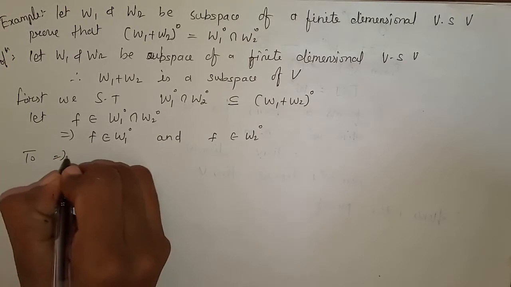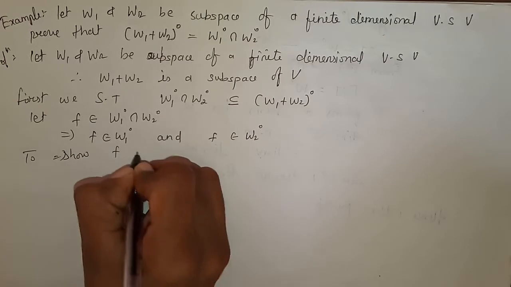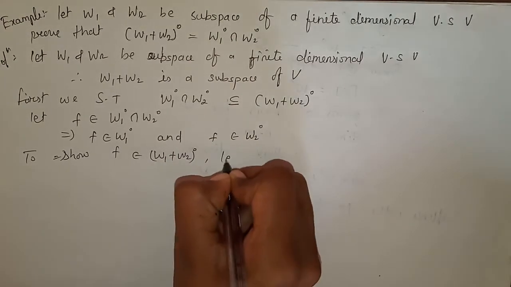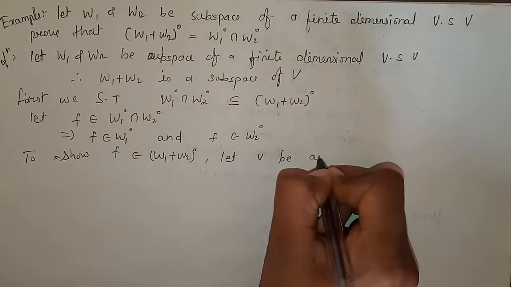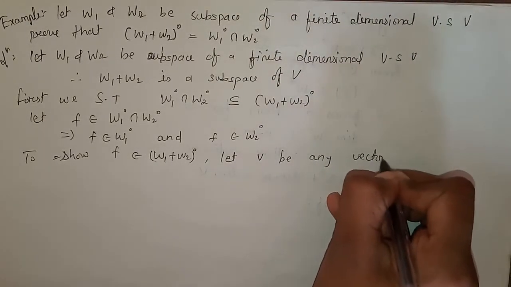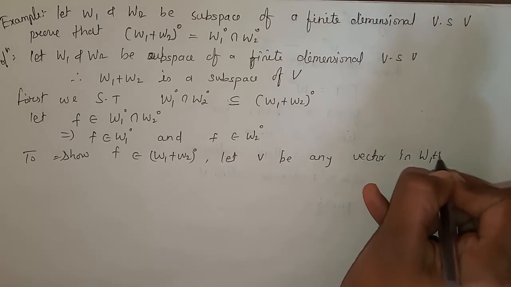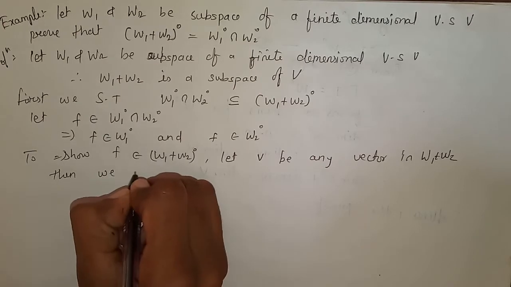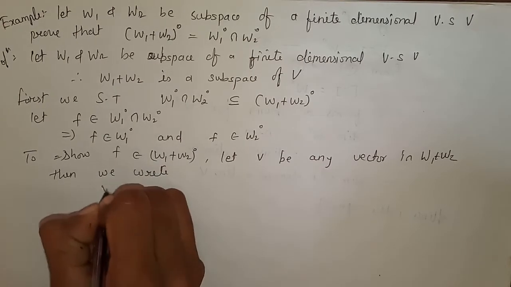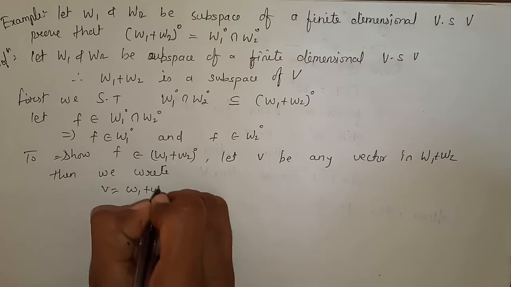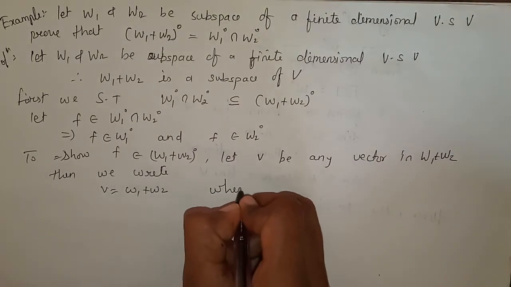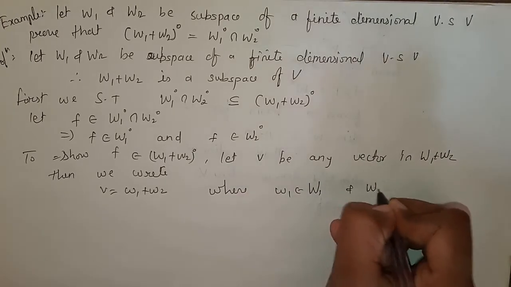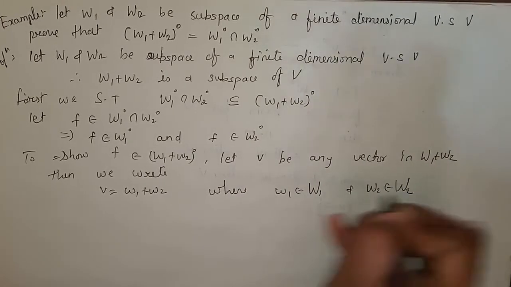Now to show f belongs to (W1 + W2)⁰, let v be any vector in W1 + W2, then we write v = w1 + w2, where w1 belongs to W1 and w2 belongs to W2.